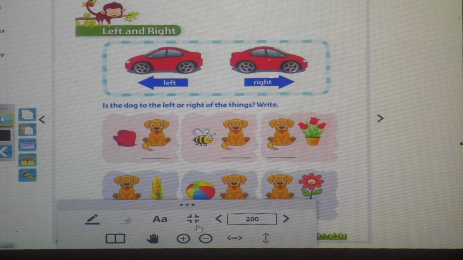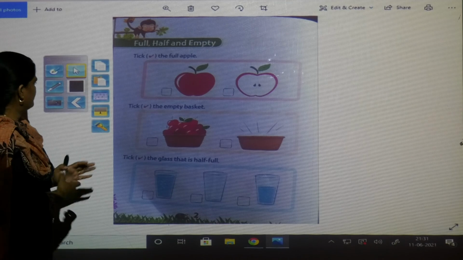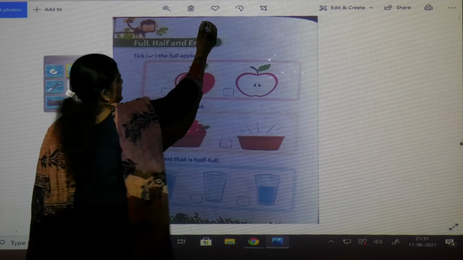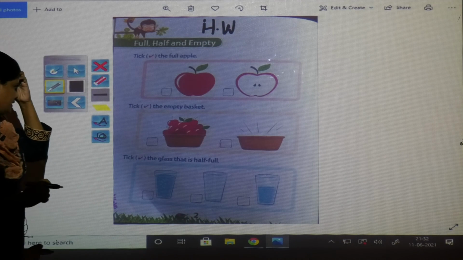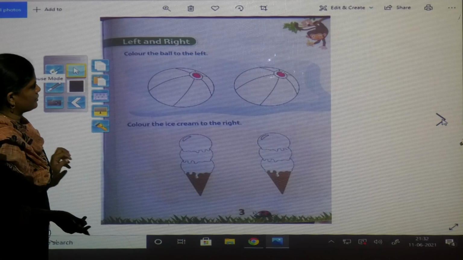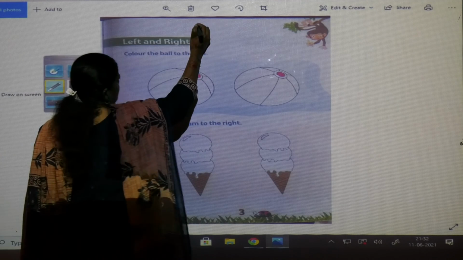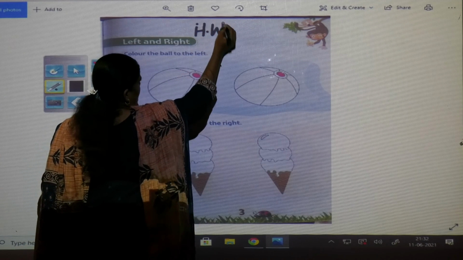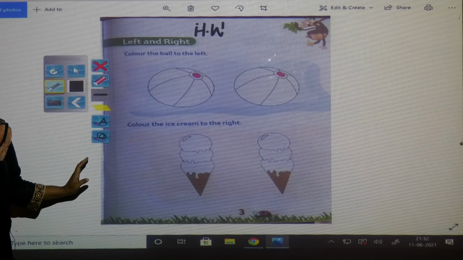Workbook. Open your workbook. I will also open the book. You will also open your book. In this workbook, page number 2, you have to complete. So write here homework. And on the next page also, you have to write HW, homework. Both page number 2 and 3.